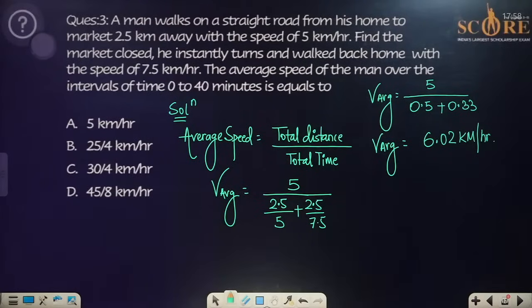I don't think so. Let me re-read the question. A man walks on a straight road from his home to a market 2.5 km away with the speed of 5 km per hour. Finding the market closed, he instantly turned and walked back home with the speed of 7.5 km per hour. The average speed of the man over the interval of time 0 to 40 minutes is equal to.